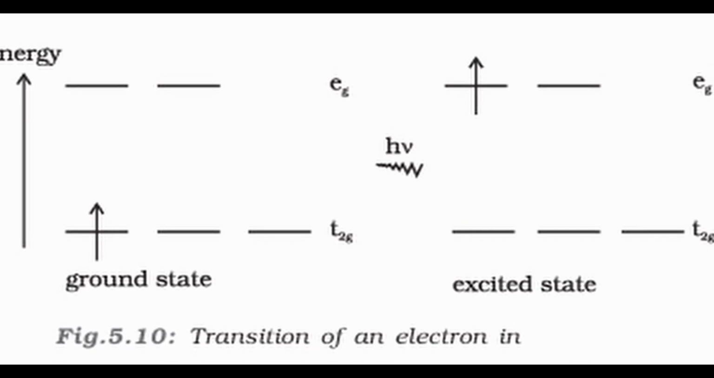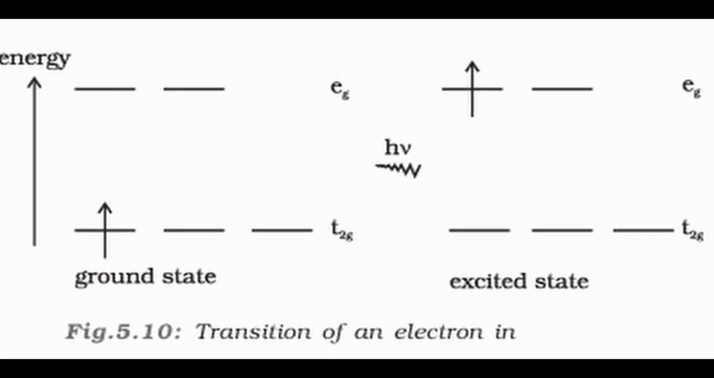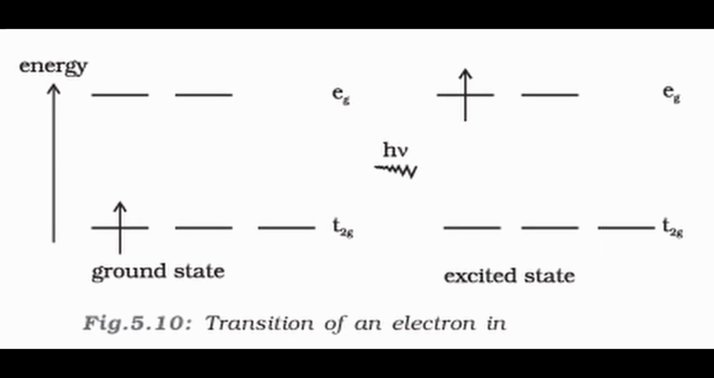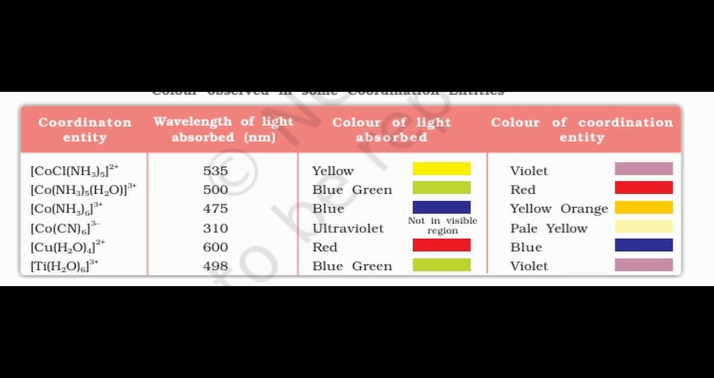In a complex such as [Ti(H2O)6]3+, titanium exists as a 3d1 ion, and the ligands create an octahedral field that splits the 5 d orbitals into two energy levels, a lower energy T2g and higher energy Eg level. When light of appropriate energy, blue-green range, is absorbed, the electron is excited from the T2g level to the Eg level. Since the absorbed wavelength belongs to the blue-green region, the transmitted and observed color becomes violet.